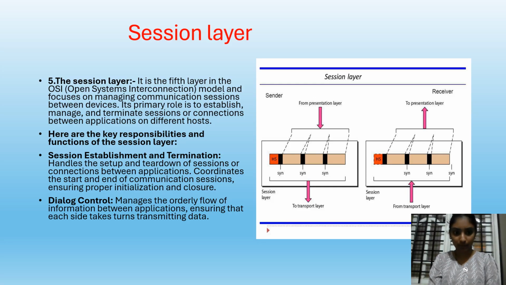Session layer. It is the fifth layer in the OSI model. It is used for managing communication sessions between devices. Its primary role is to establish, manage, and terminate sessions or connections between applications on different hosts. Key responsibilities of the session layer are: session establishment and termination handles the setup of sessions or connections between applications. Dialog control manages the orderly flow of information between applications.